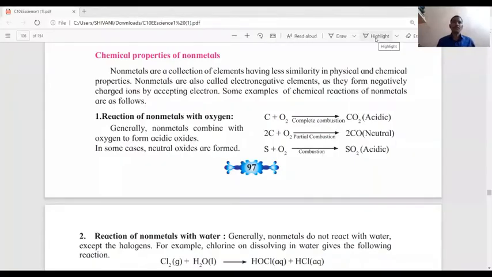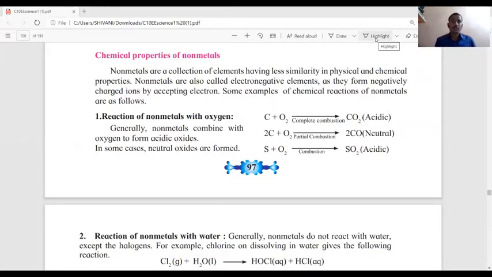Now attention please. Chemical properties of nonmetals. Nonmetals are a collection of elements having less similarity in physical and chemical properties. Nonmetals are also known as electronegative elements because in chemical reactions, nonmetals accept or gain electrons and form negatively charged ions. So they are known as electronegative elements.